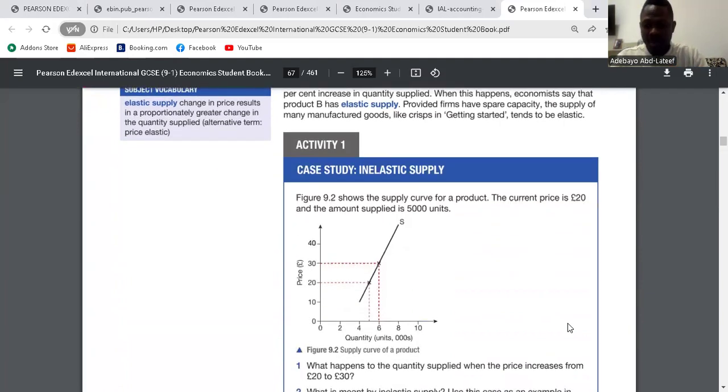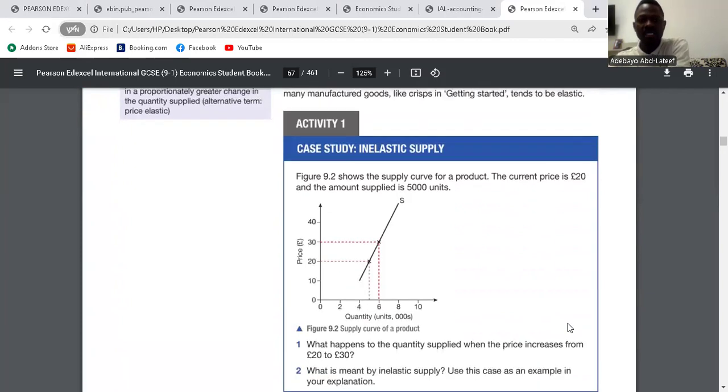Are you there? Yes. Okay. So they said inelastic supply. Let's just do activity 1 and then come back here. They ask, what happens to the quantity supplied when the price increases from 20 to 30? When the price increases from 20 to 30, the quantity supplied increases to 6,000 units. Is it clear? So what is meant by inelastic supply? Use this case as an example in your explanation. Inelastic supply occurs when the quantity supplied does not have a significant change as a result of a change in price.